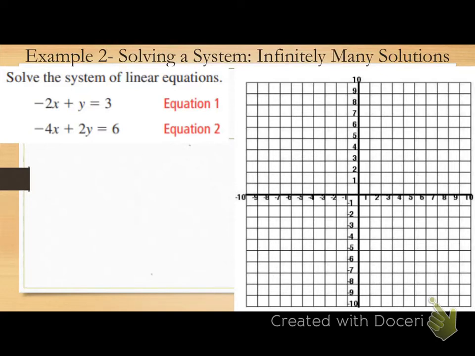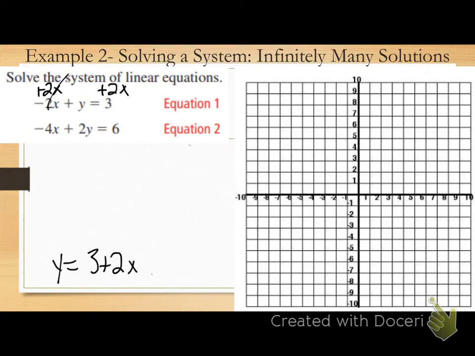So add 2x to both sides. So I get y equals, can I combine 2x and 3? No, I have some people still trying to combine those. Are they like terms? No, so how would I write it? 3 plus 2x, or 2x plus 3.